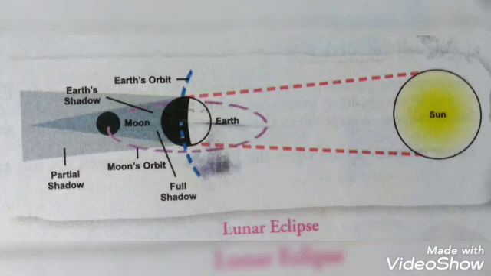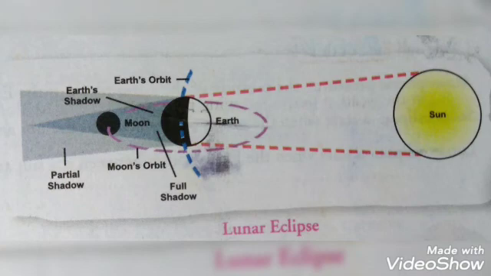In our solar system, the earth revolves around the sun and the moon revolves around the earth. The earth takes one year, that is 365 days, for one revolution around the sun. And the moon revolves around the earth in about 27 or 28 days.